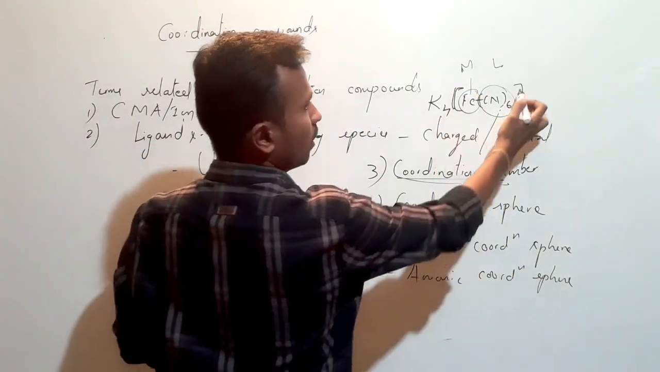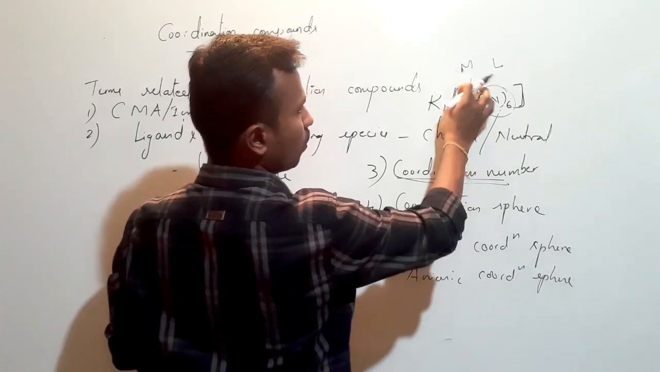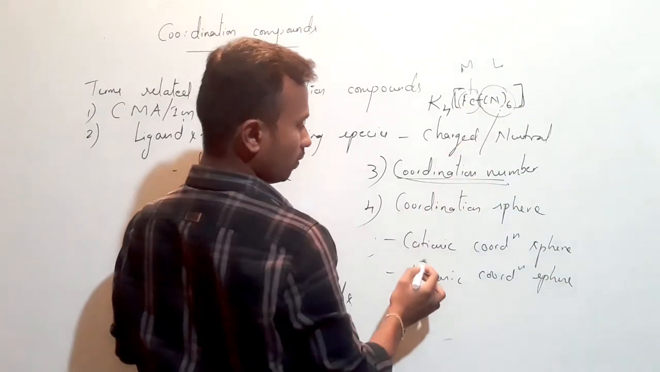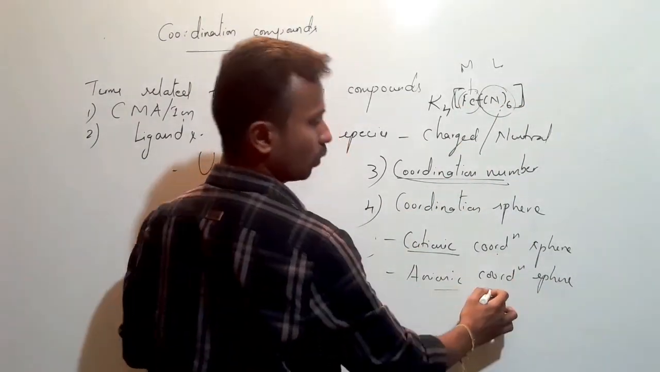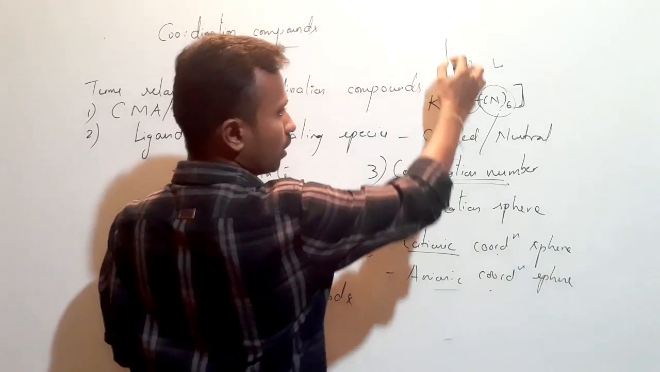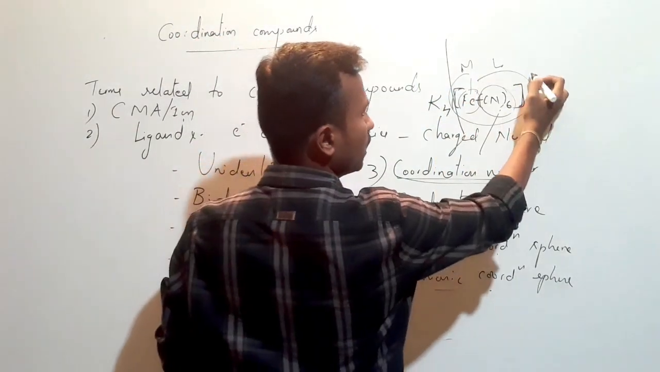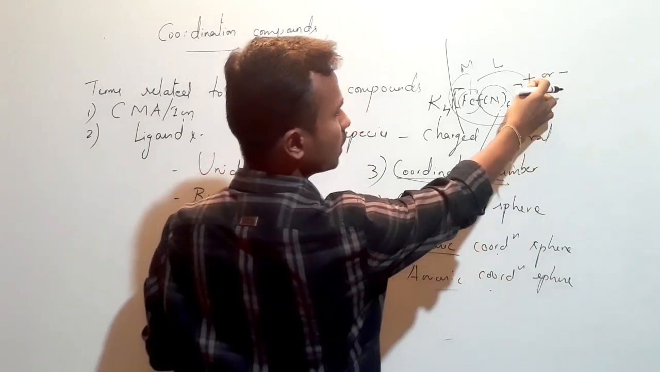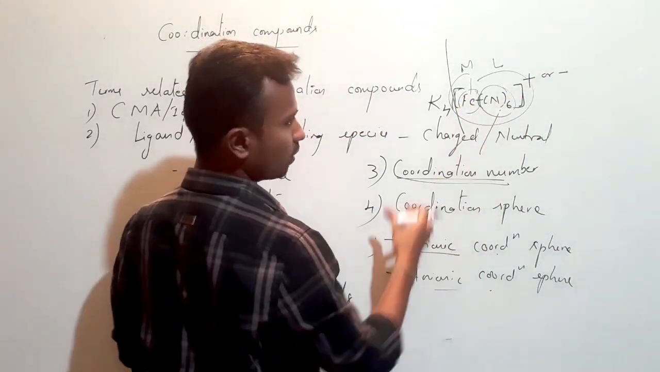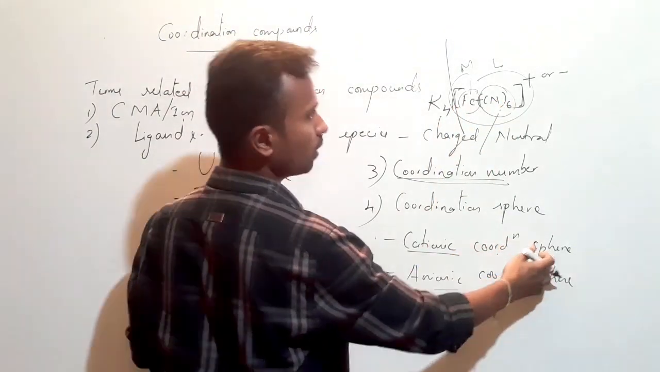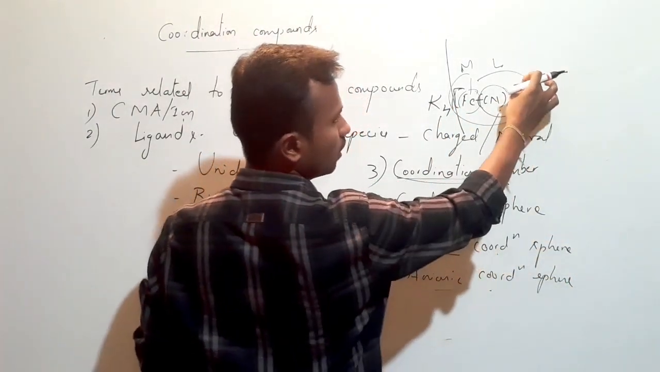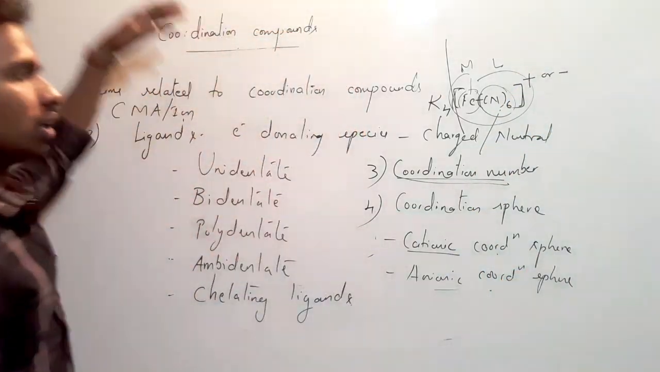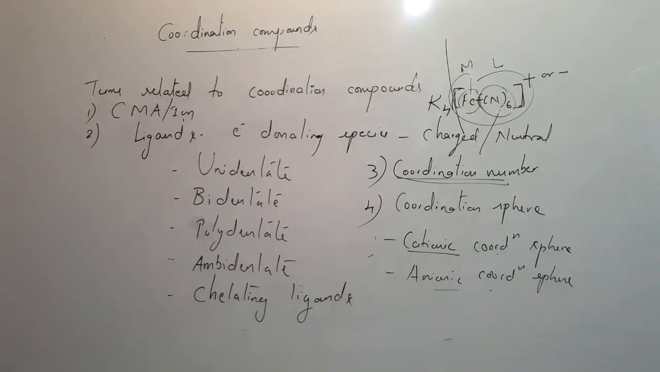Then we will discuss coordination sphere. The thing which is enclosed in the square bracket is known as the coordination sphere. Then we will study cationic coordination sphere and anionic coordination sphere. When we separate this sphere, it will get a cationic charge or an anionic charge. If it gets a cationic charge, it is known as a cationic coordination sphere. If we get a negative charge on top, we will call it an anionic coordination sphere. That we will discuss in depth in the part 2 session.